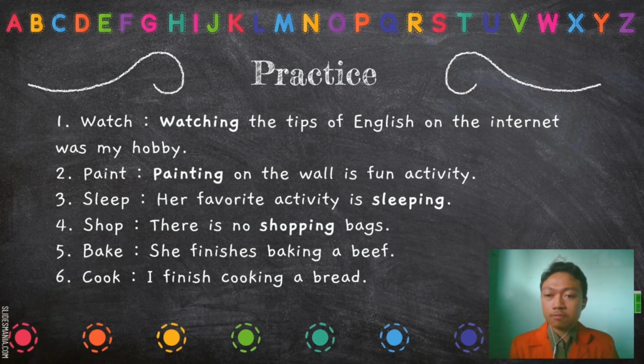And the second is the verb paint. Paint plus ing becomes painting, and then the sentence is painting on the wall is a fun activity. And the third, the verb sleep. Sleep plus ing becomes sleeping, and then the sentence, her favorite activity is sleeping.